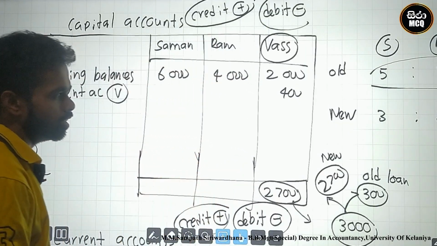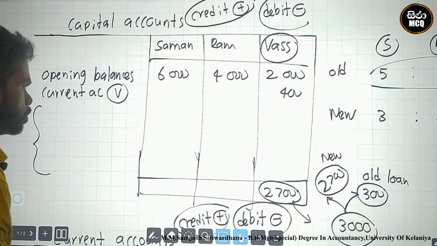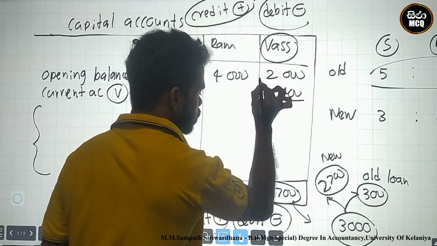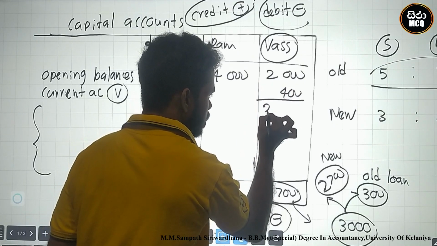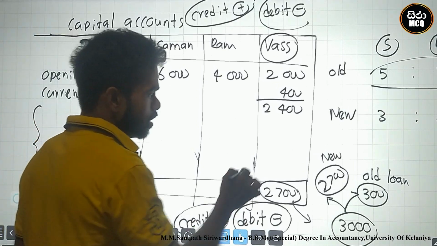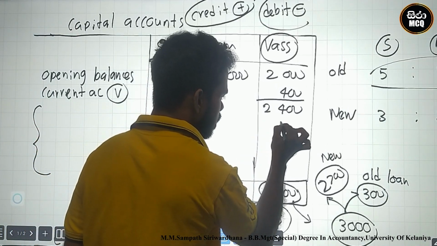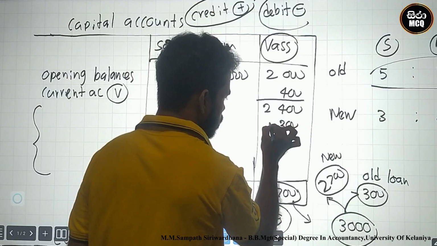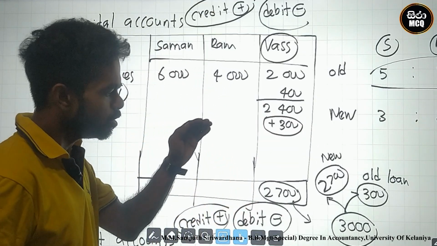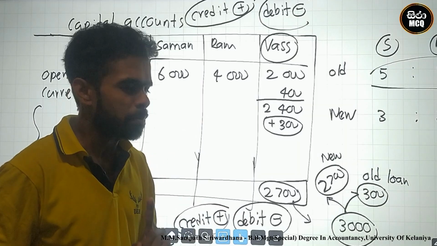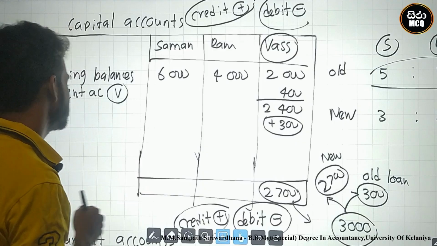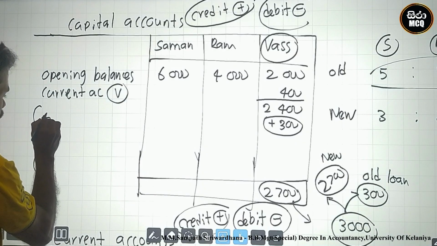2,700. At this stage, look here, there is a gap. There is a 2,400 balance of Vas. Look here, in this area 300 must be added. What is the reason? 300 must be added. What is the gap? What is the reason? What is the transaction there? This is the goodwill adjustment. You know what the goodwill adjustment is?